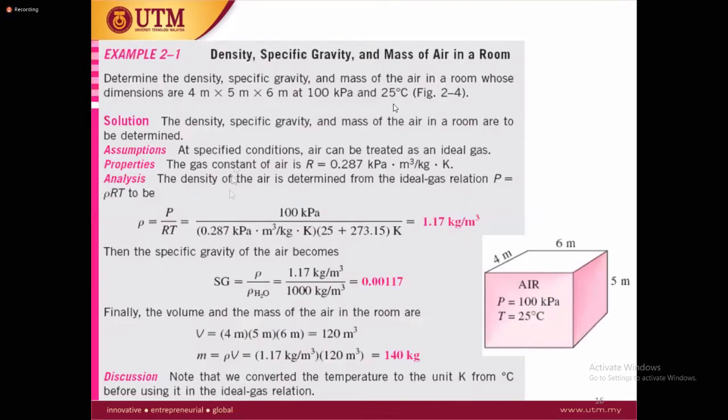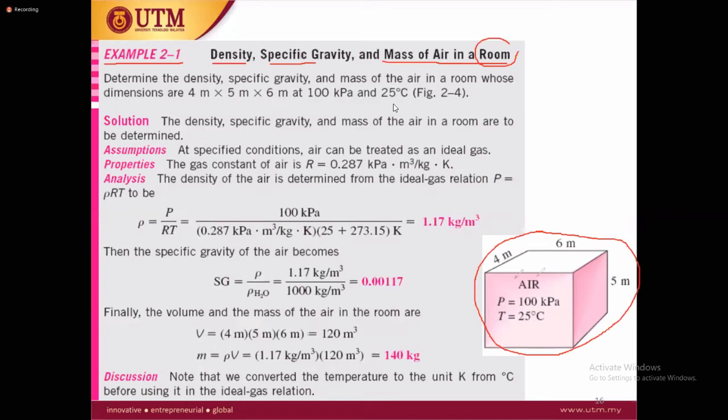Okay, so now this is the example. The example is 2.1 of the chapter: density, specific gravity, and mass of air in a room. So this room is our closed system. Of course, this room has a volume, this room has a temperature, and this room has a pressure. For example, in this room, what information is given?